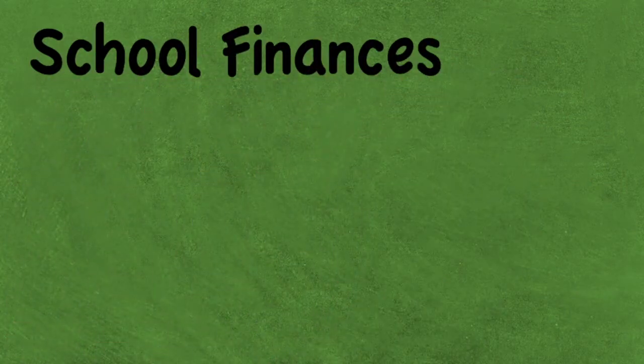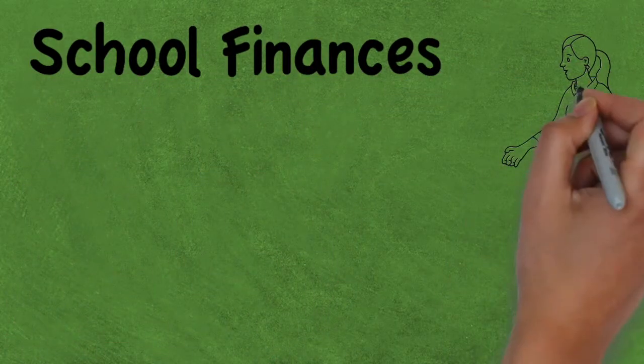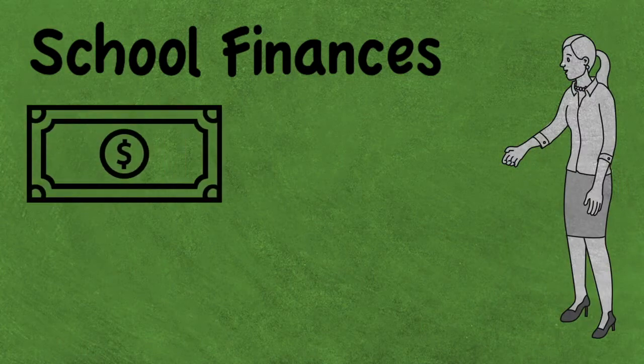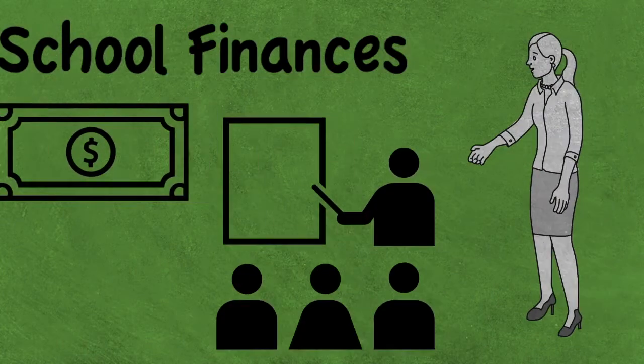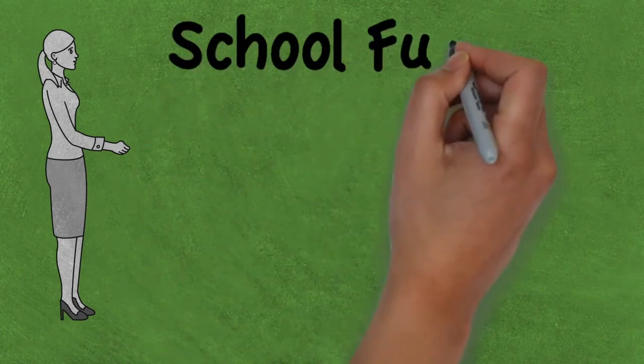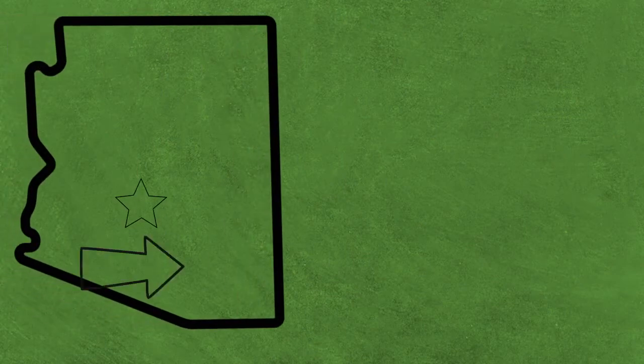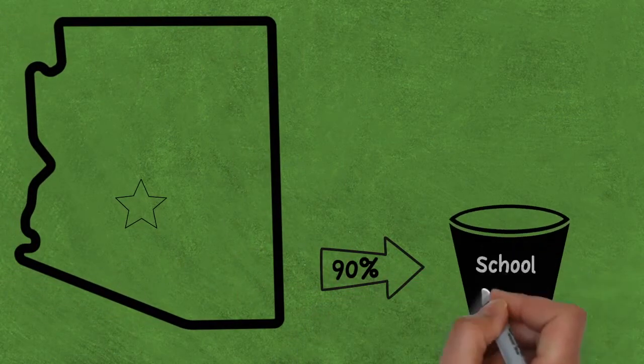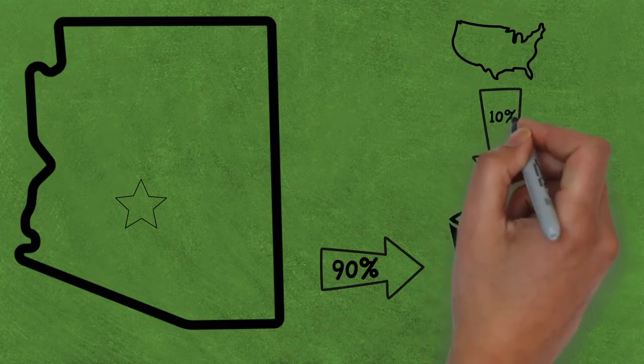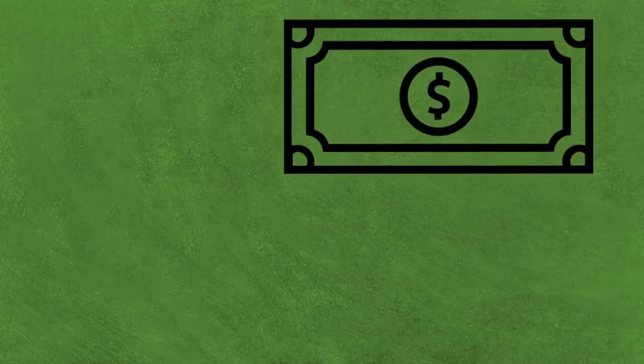Once we understand how school finance works, we can better understand how our tax dollars help to reach the educational goals of our students. School funding comes from two main sources: the state of Arizona and local property taxes, and the federal government. Local and state funding provides about 90% of a school district's budget, while federal funding supplements the other 10%. But this is where things start to get complicated.